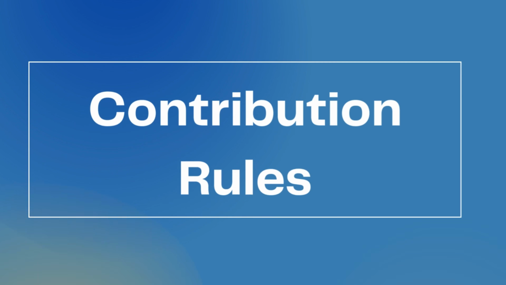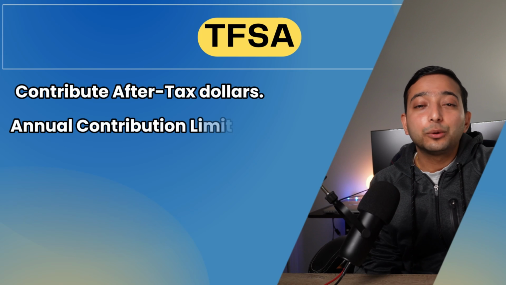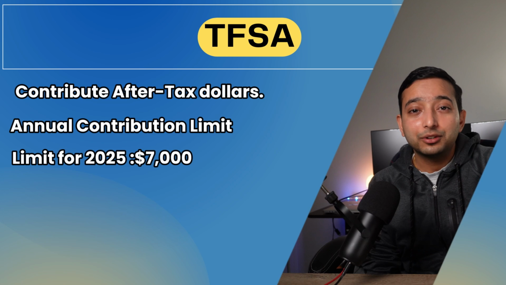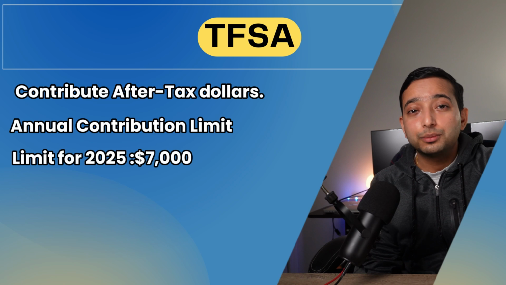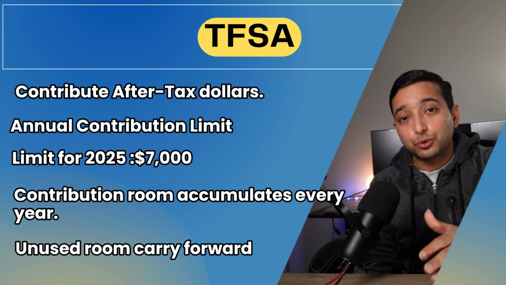Now let's understand how contribution rules work for each of these accounts. With TFSA, you contribute after-tax dollars, and there's an annual contribution limit which changes each year. So for example, in 2025 you have a limit of 7,000. The contribution room accumulates each year even if you don't contribute, and you can carry forward unused room.